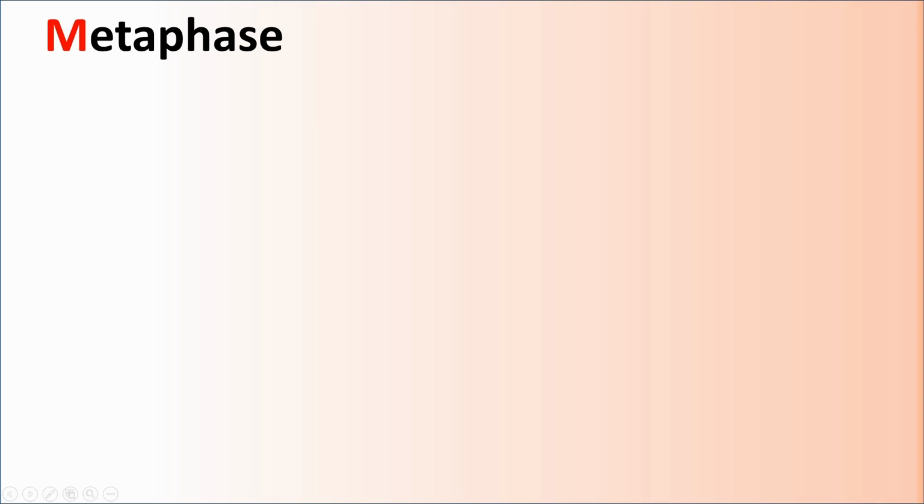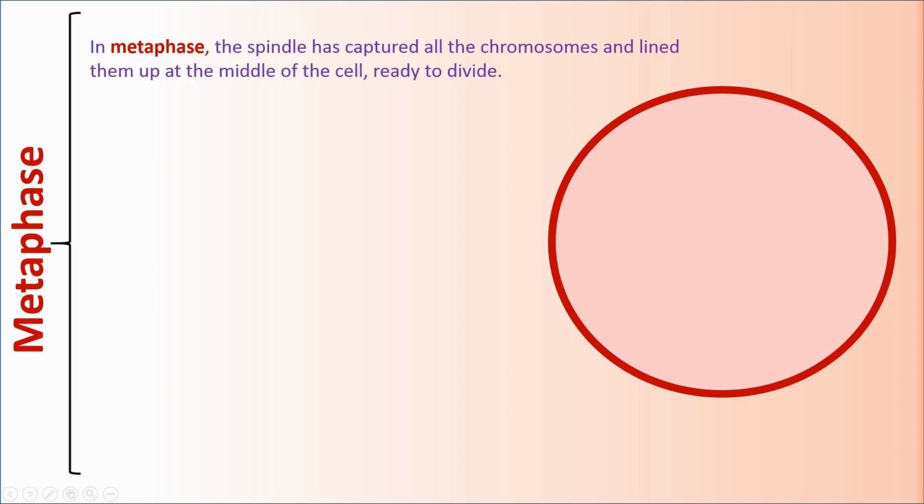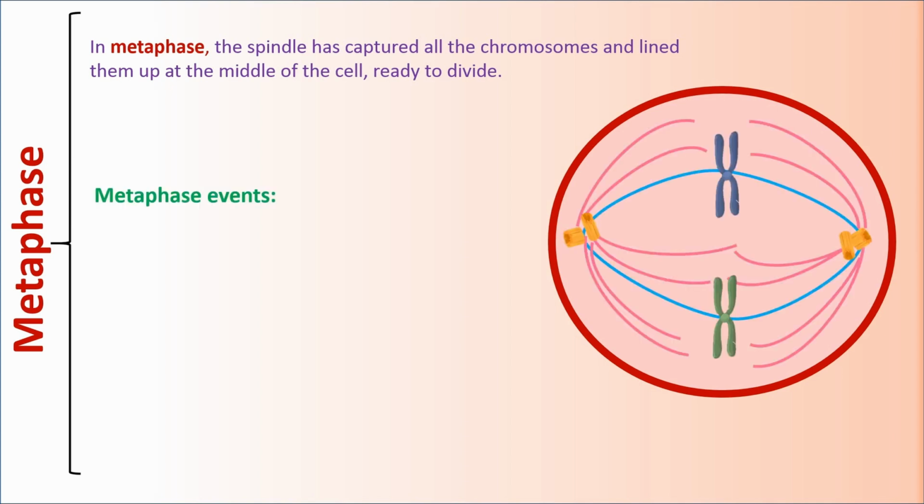Metaphase. Metaphase is similar to marshmallow cake, and M is their common first letter. In metaphase, the spindle has captured all of the chromosomes and lined them up at the middle of the cell, ready to divide.